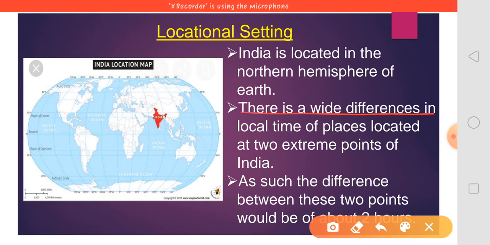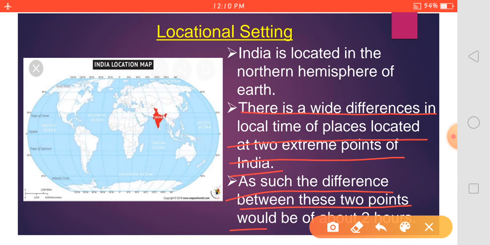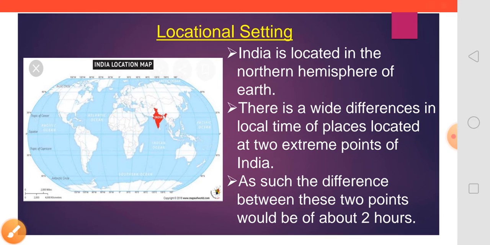As such, the difference between these two points will be about 2 hours. Here you can see that the difference between the time zones is 2 hours.